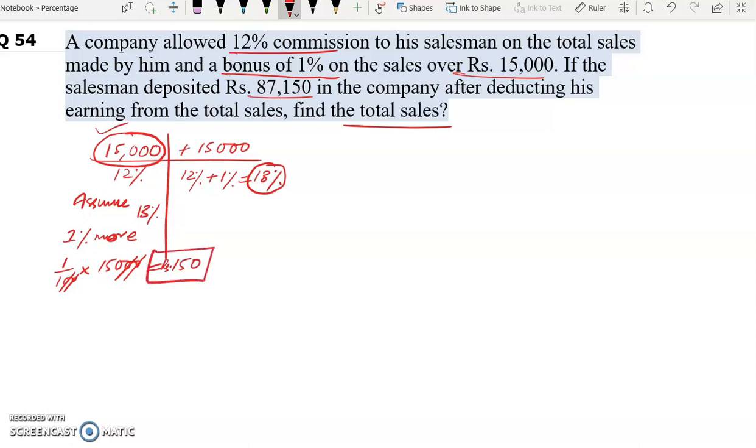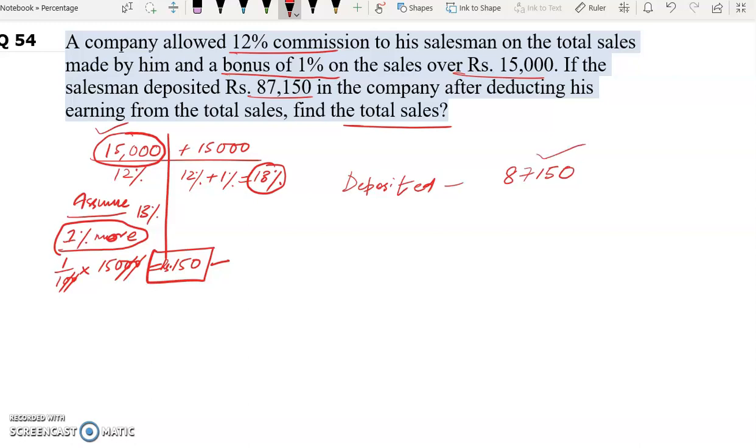Now in this question it's given the salesman deposited rupees 87,150 in the company after deducting his earning from the total sales. So deposited amount was how much? 87,150. But we have assumed that the salesman is receiving 13% commission. So he is receiving 1% more, which is 150 extra. Now this 1% more commission to the salesman is the loss of the company.